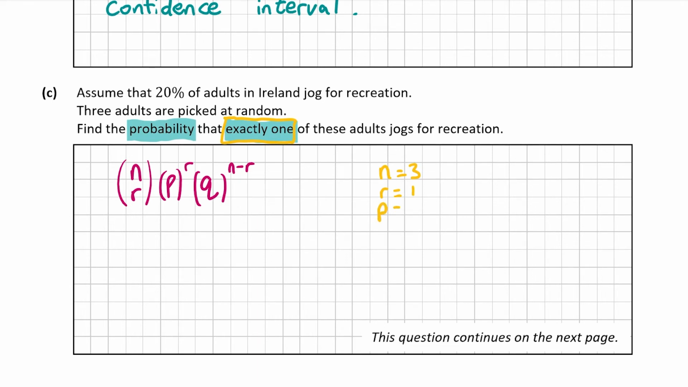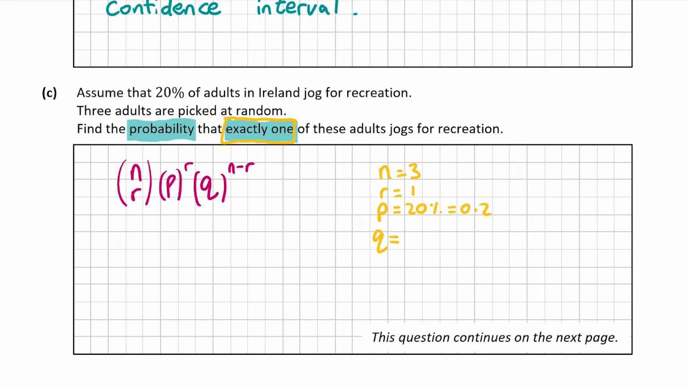p is the probability that someone jogs for recreation, and that's 20%. With the Bernoulli, I like to put the percentages as a decimal. So I'm going to change that to a decimal, and 20% as a decimal is 0.2.